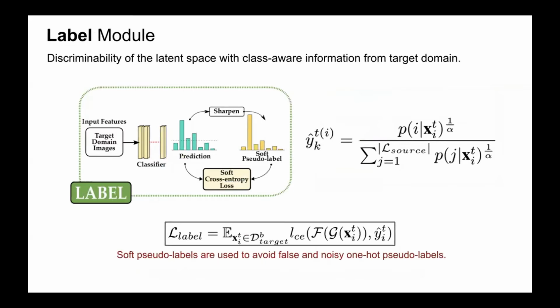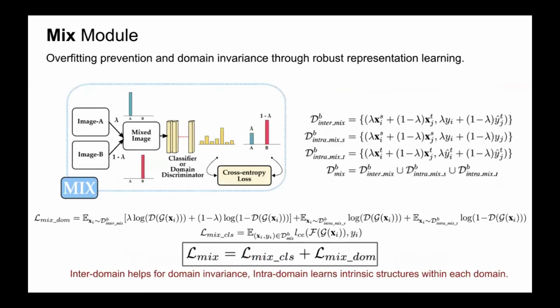The label module aims to provide discriminability to the latent space by harnessing self-supervision from the target domain. This is essential because the absence of labeled data in the target domain does not provide any class-aware information to the models. We use soft pseudo-labels instead of one-hot pseudo-labels to avoid false and noisy predictions.